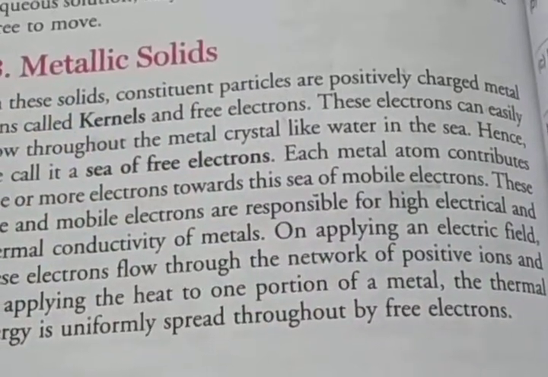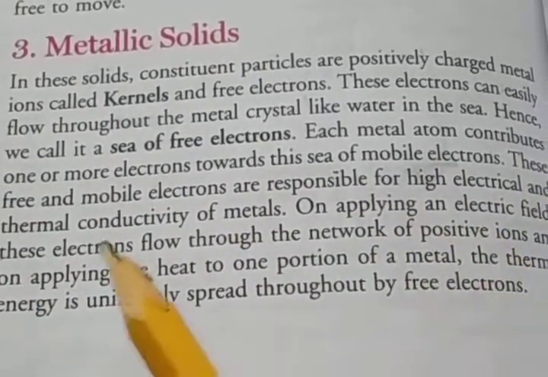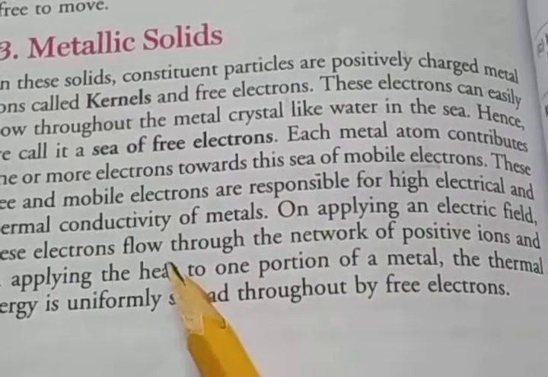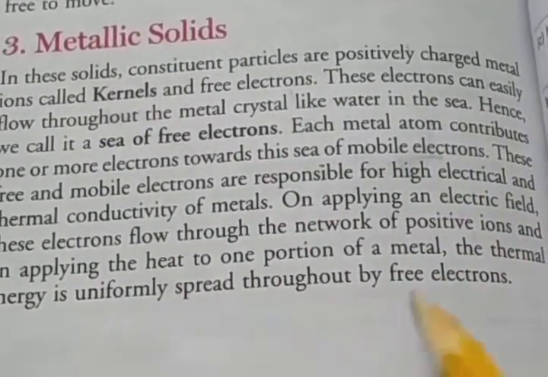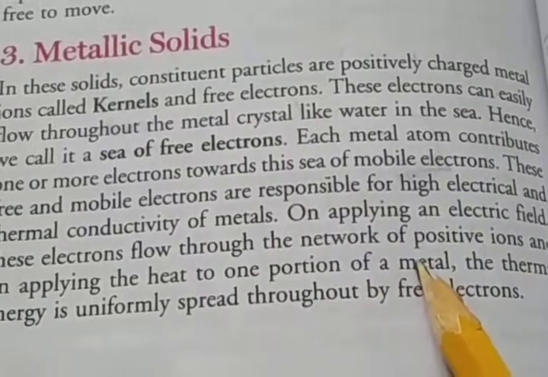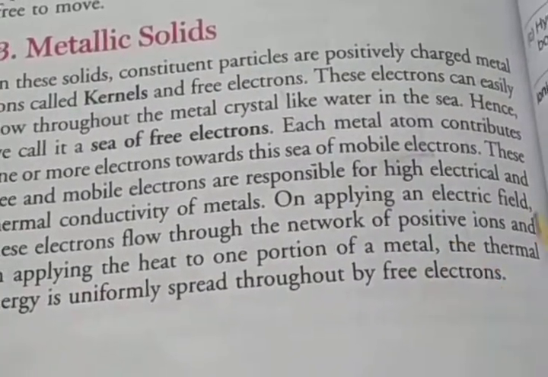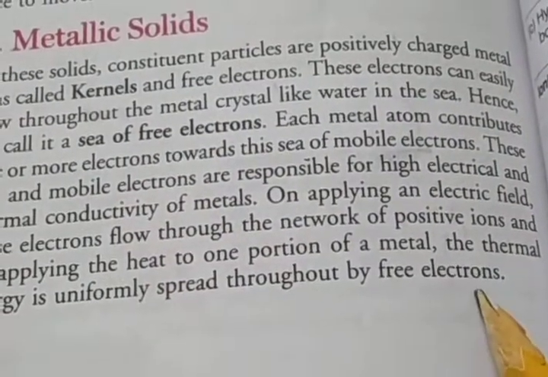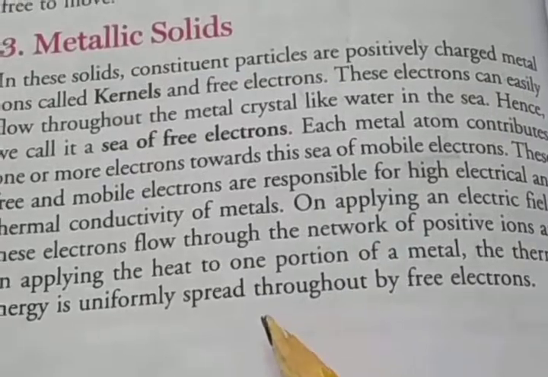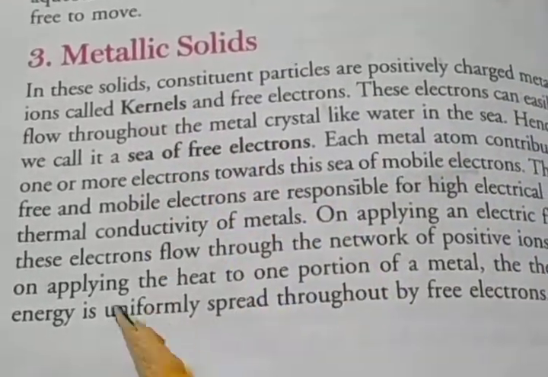These free and mobile electrons are responsible for the high electrical and thermal conductivity of metal. Whenever an electrical field is applied, electrons flow through the network of positive ions, and when heat is applied to one portion of the metal, thermal energy is uniformly spread throughout by the free electrons. So the main reason is the free electrons present among the positively charged metal ions.